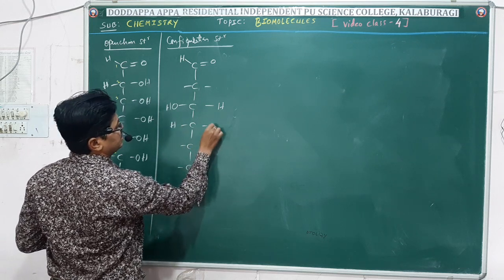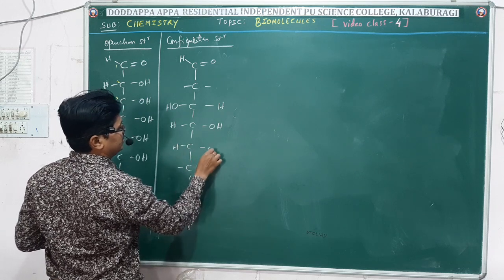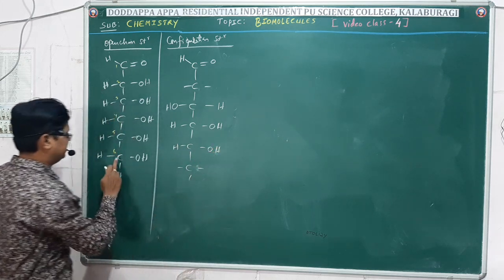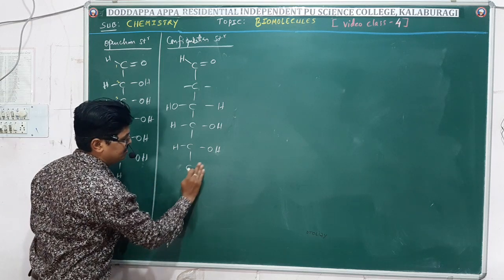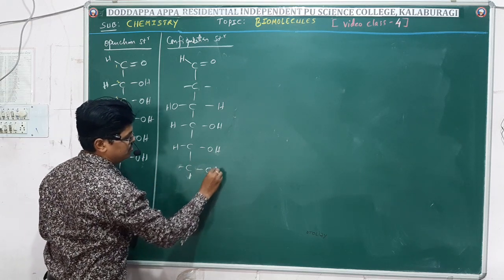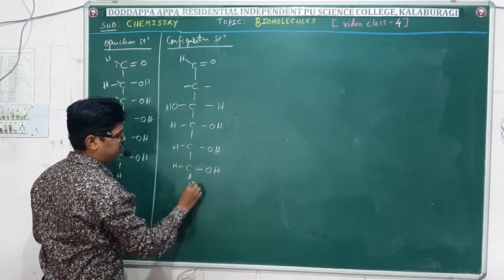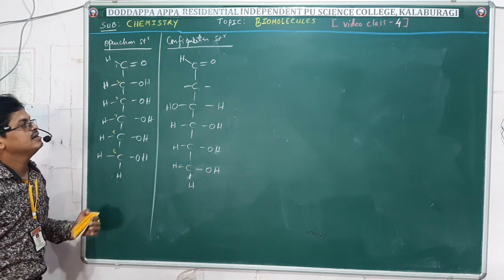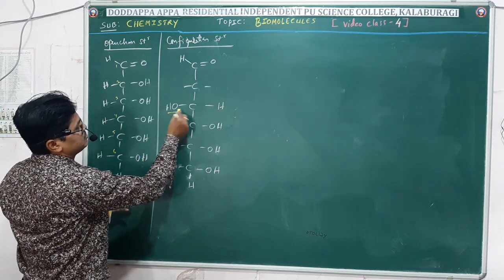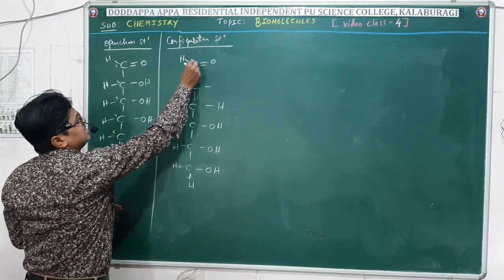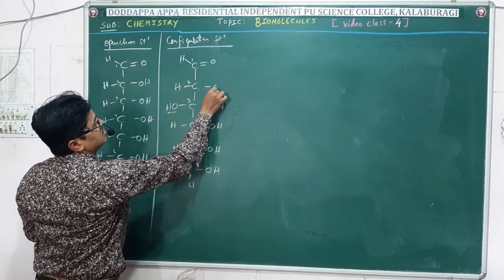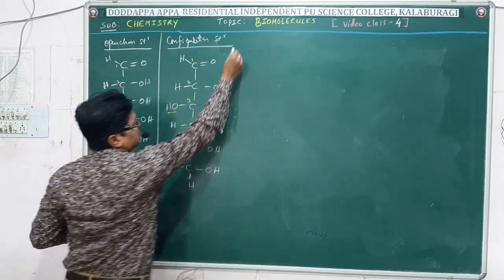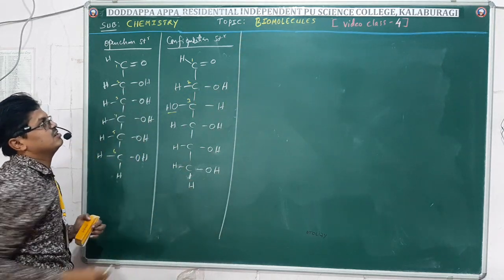Instead of writing CH2OH, for convenient purpose we can write it this way also. See, OH is at left side, especially in case of third carbon atom. This is the configuration structure of glucose.